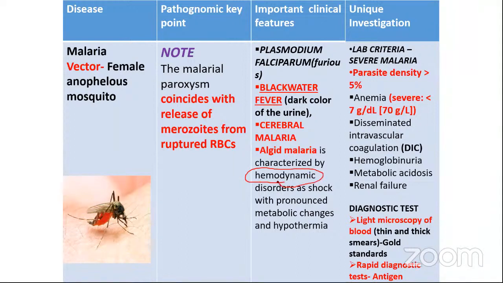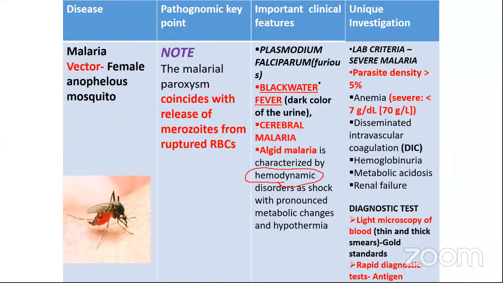So please remember, cerebral malaria is CNS related. Algid malaria is characterized by hemodynamic disorders, mainly shock and hypovolemic shock, generally associated with metabolic changes and hypothermia. You know when the patient is in shock, right? So this point you have to remember.